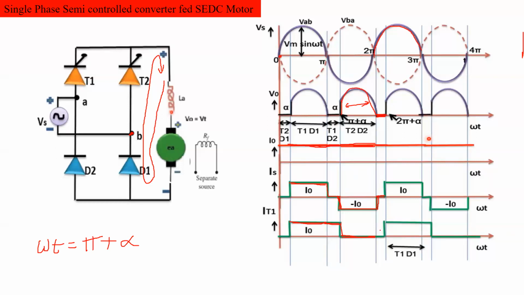Okay, next, what is this parameter? IT1. IT1 means the current through the thyristor T1. No current is flowing through the thyristor T1.